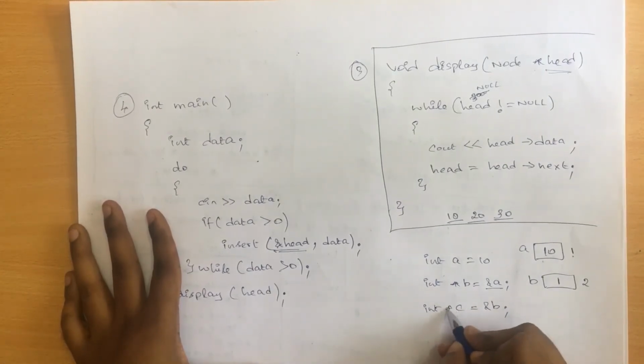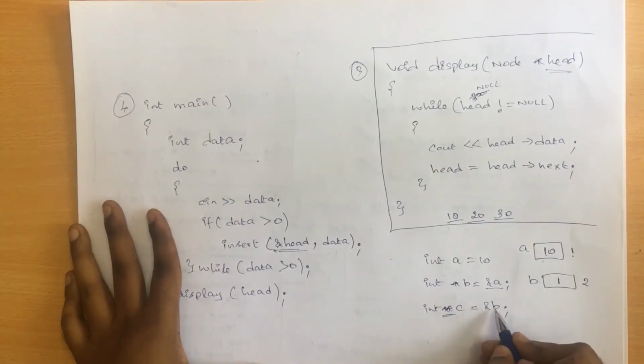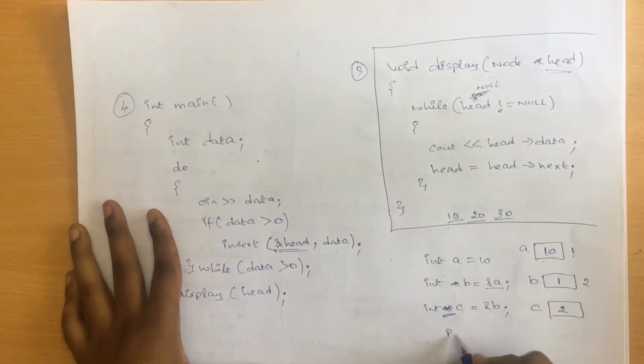So I cannot say it is going to be only one pointer, it should be 2 pointers. Why is it 2 pointers? Because b itself is a pointer variable, and if I try to store the address of another pointer variable, I need to use a double pointer. So now c will be holding the address of b. If I try to print the value of a, my value will be 10. If I try to print b, my output will be 1.